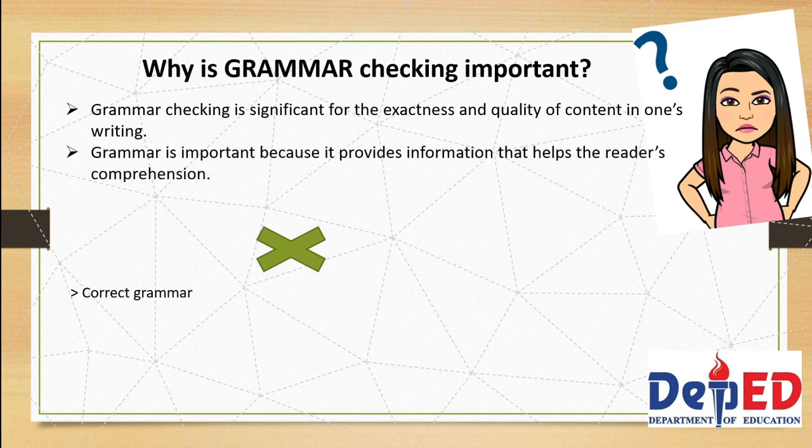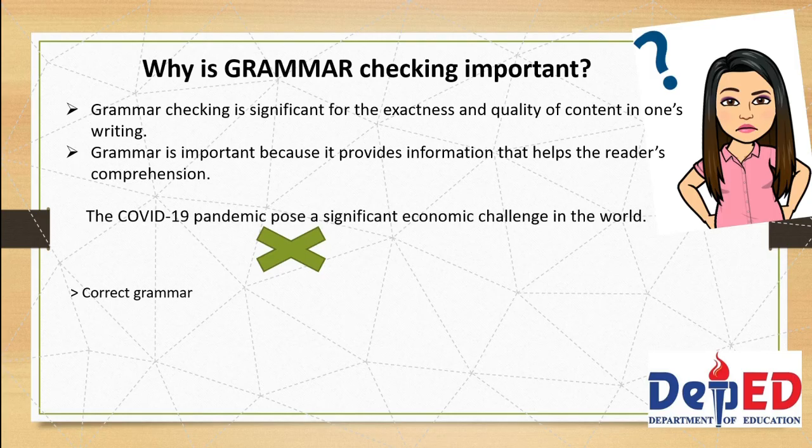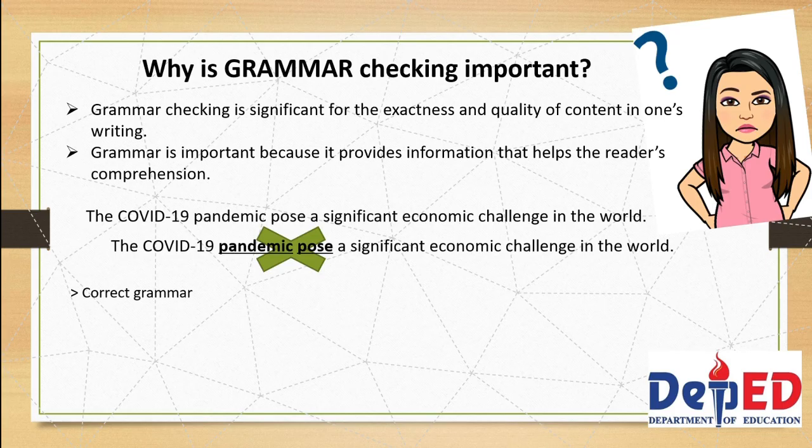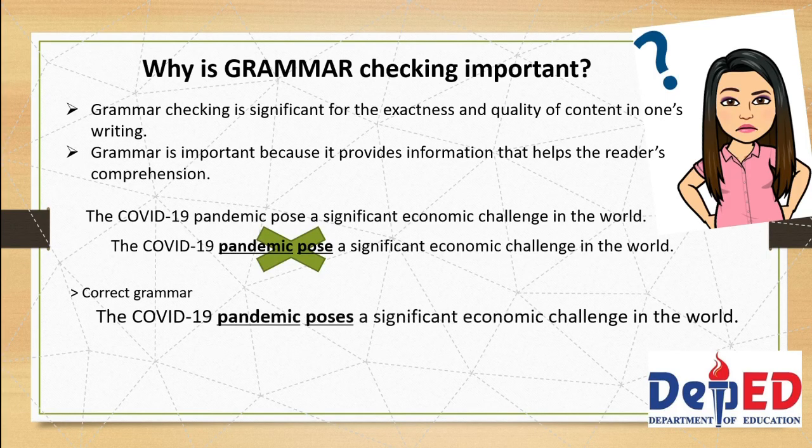Let's analyze this sentence. The COVID-19 pandemic posed a significant economic challenge in the world. This sentence is grammatically incorrect because the main subject, pandemic, does not agree with the verb pose. Let's try to correct it. The COVID-19 pandemic poses a significant economic challenge in the world. This time, the singular subject, pandemic, agrees with its verb because the verb is now in singular form.